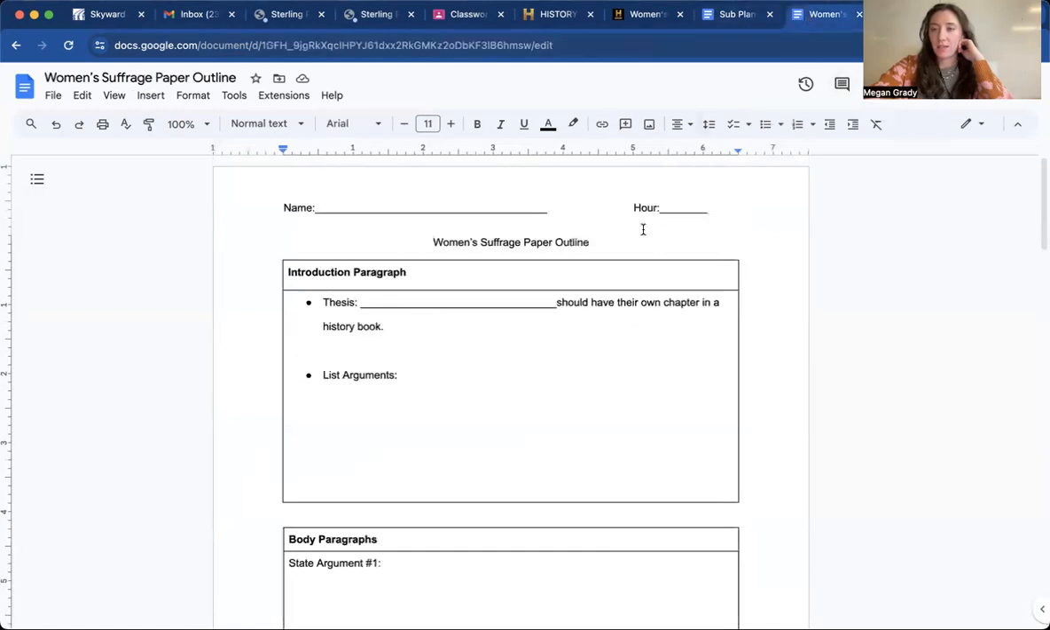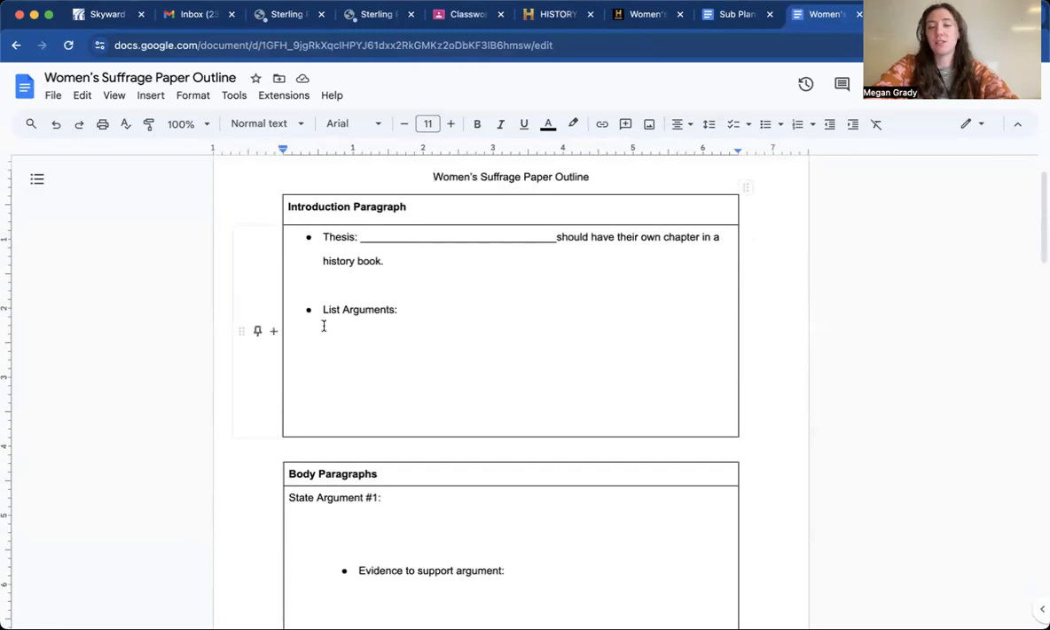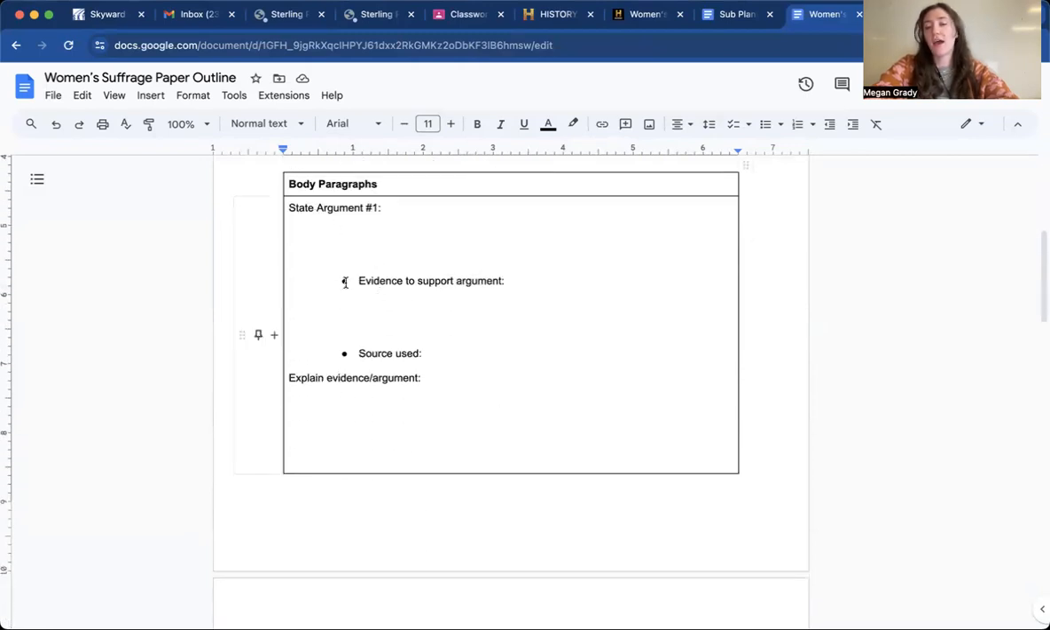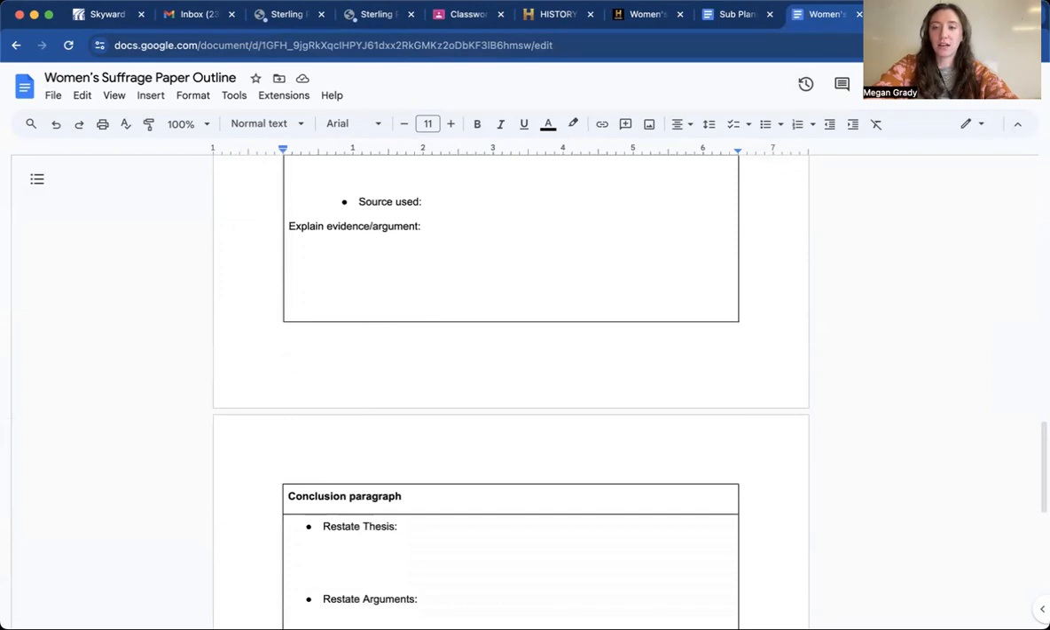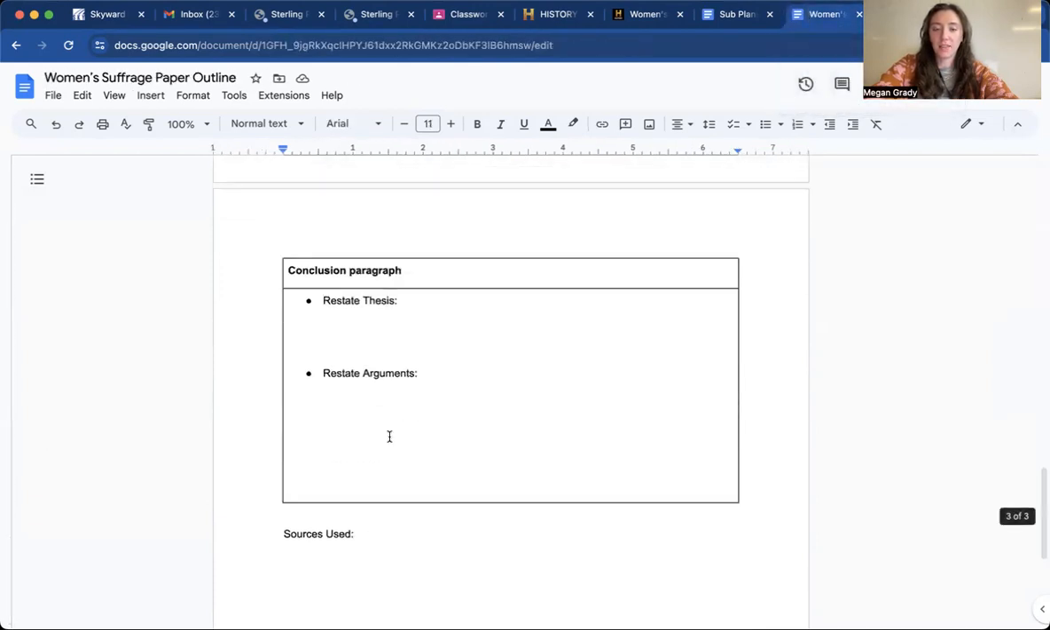Now, I have also made you this outline, okay? This is astronomically easy if you just follow and use the tools that I've given you, okay? You have to use this outline for this paper. For future papers, I might not make you use it, but for this first one, I want you to at least try it. I think it's a good way to organize your information. I have you stating your thesis, listing your arguments, stating your argument, evidence to support your argument, explaining it, right? All of those things that are in the rubric are in this outline.